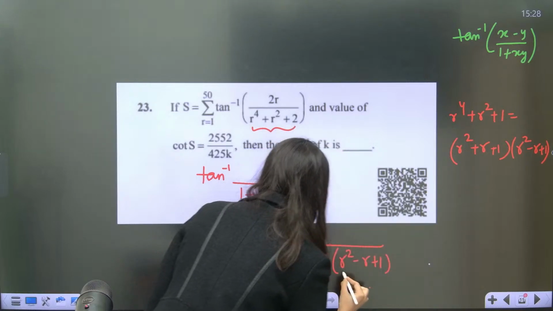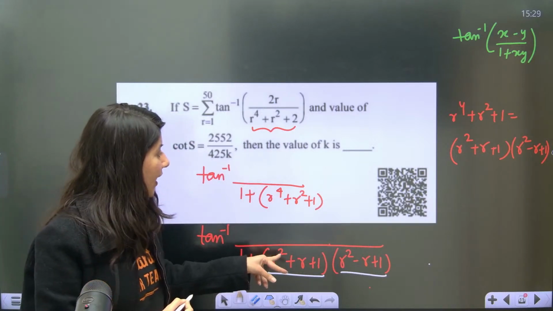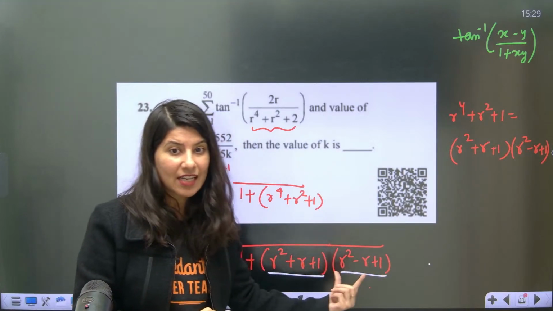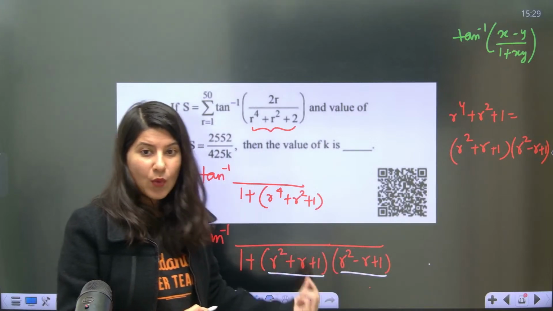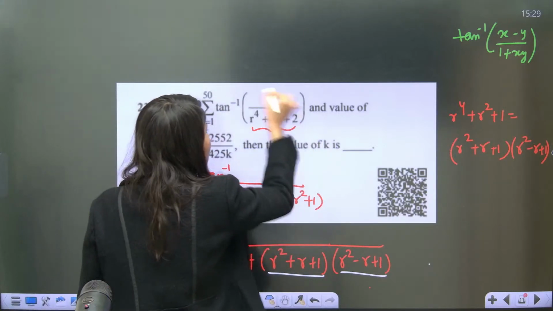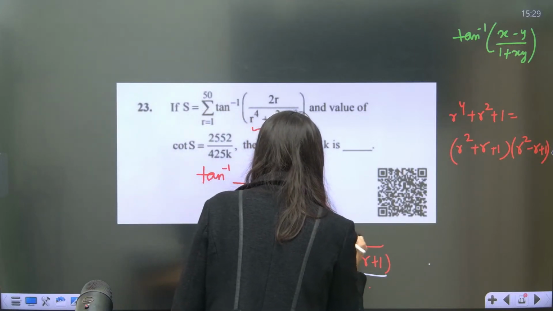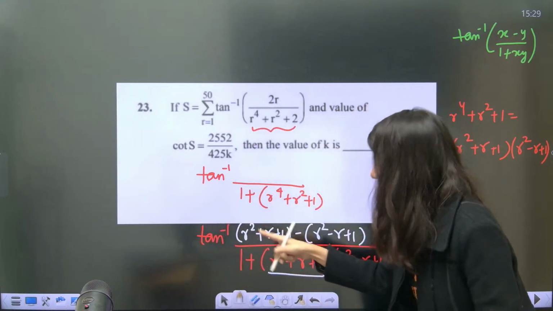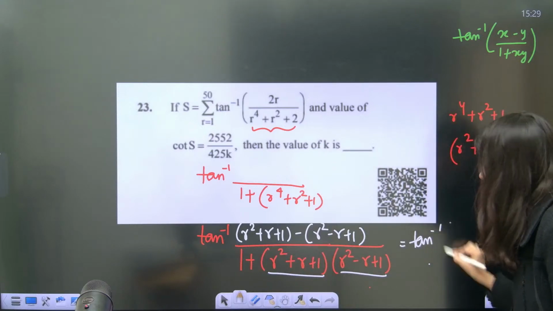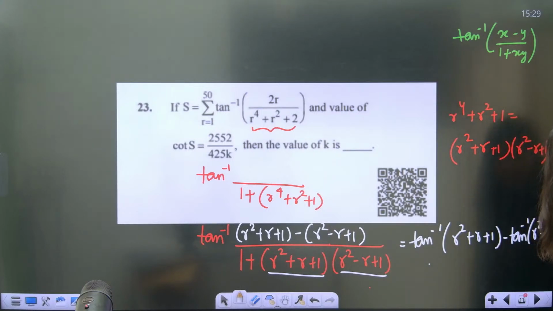This is x, this is your y. Now in the numerator, you want to express the numerator as a difference of these two. If you subtract this and this, tell me: r square gone, 1 also gone, r minus minus r will give you 2r. So this 2r will be replaced by r square plus r plus 1 minus r square minus r plus 1. Can you see this is your x? Tan inverse (x minus y) whole upon (1 plus xy) is nothing but tan inverse x minus tan inverse y.